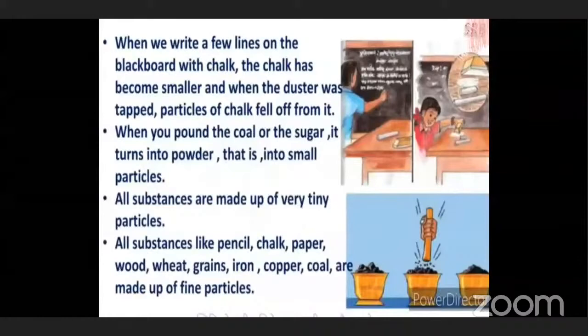So all the substances in the universe are made up of tiny particles, meaning very, very small particles. Okay. Now, there are examples of different substances. For example, substances like pencil, chalk, paper, wood, wheat, grains, iron, copper and coal are made up of fine particles. So all the substances which you see are made up of very fine particles. Understood this much, all of you? Yes, miss. Every substance is made up of fine particles.